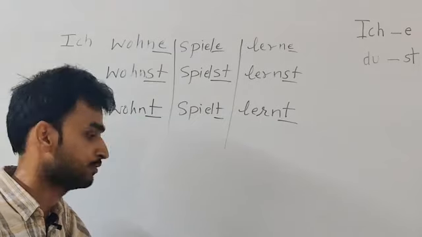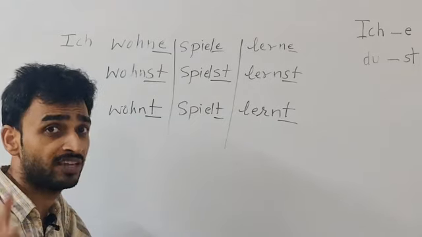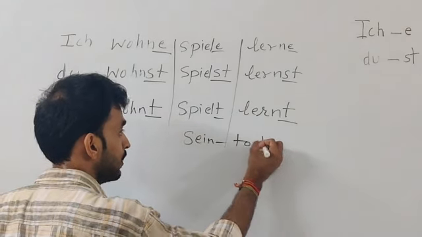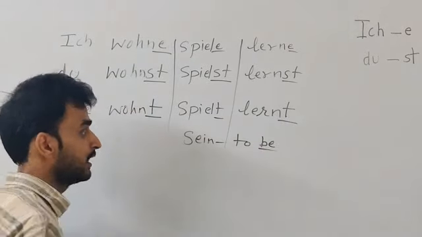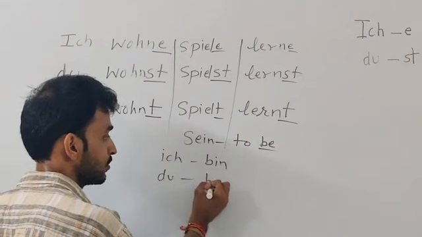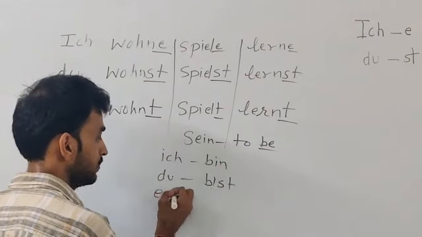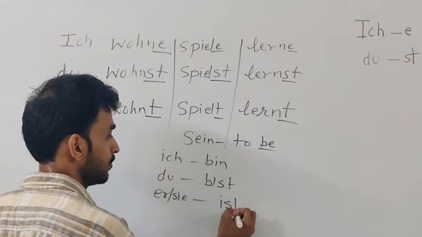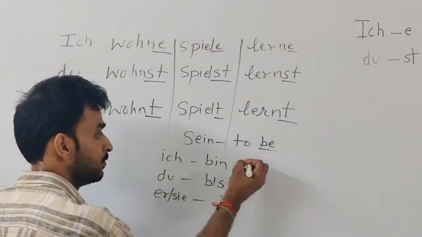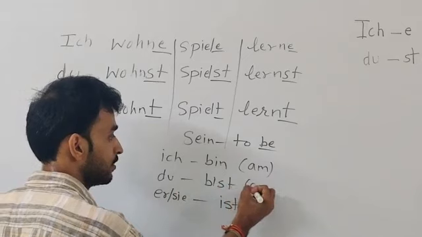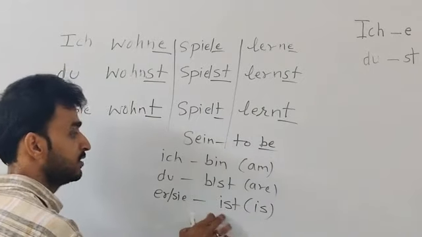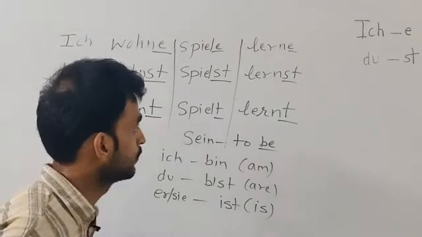This is very important. But there is a verb sein that is built completely different. This verb sein means to be. And for this verb, you need to learn the entire conjugation. I am, ich bin, du bist, you are, he is or she is, ist. So this is completely different. You can say there is no e ending, but we say ich bin, I am, du bist, you are, he is or she is. So this is called the sein verb. This is an irregular verb.